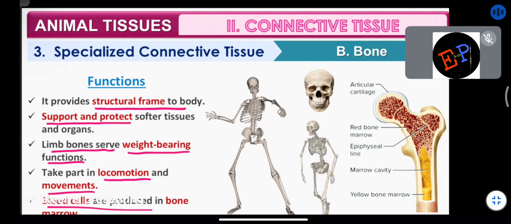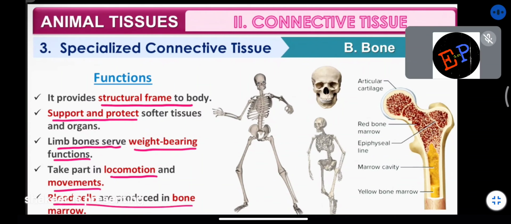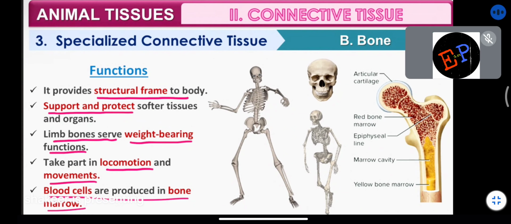Blood cells are produced in the bone marrow. This you already know. Inside the bone there will be a hollow cavity, and inside the hollow cavity you will find bone marrow. And in bone marrow only, RBC cells are produced. Are you able to understand? RBCs have a lifespan of 120 days. After 120 days, these RBC cells are going to be destroyed. Then again, new cells will be developed inside this bone marrow. So this is the function of the bone.